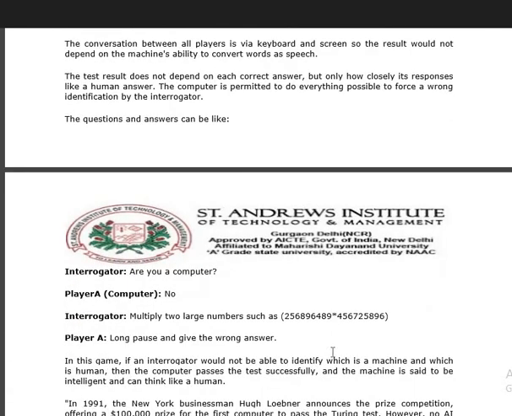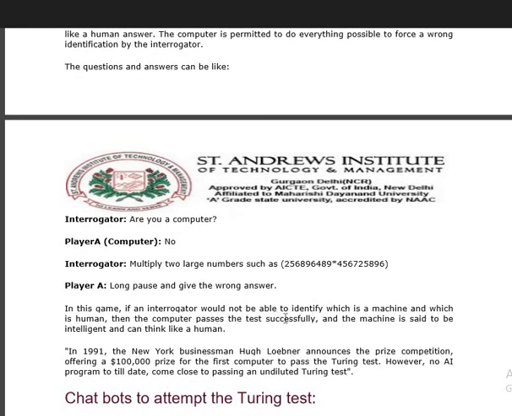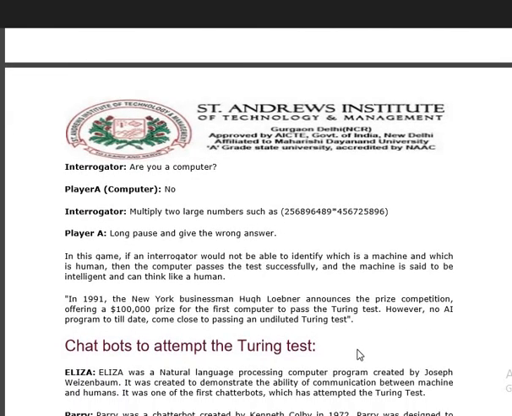Let's say initially the interrogator puts a question to player 1, are you a computer, and it comes across with no answer. Then the interrogator can put a question like the multiplication of two very large numbers. Of course, if the same question is given to player B, it will take a long time, a long pause, and possibly a wrong answer. That can also be how it is realized whether the answer has been given by player B or by player A.